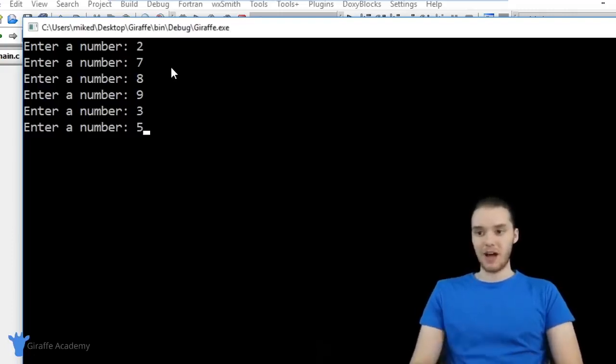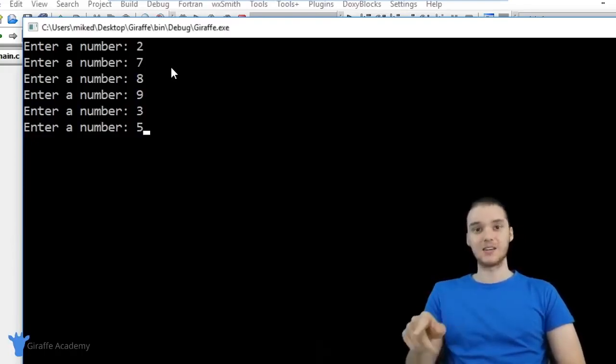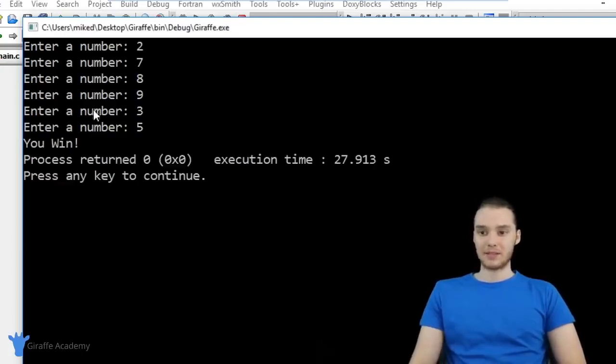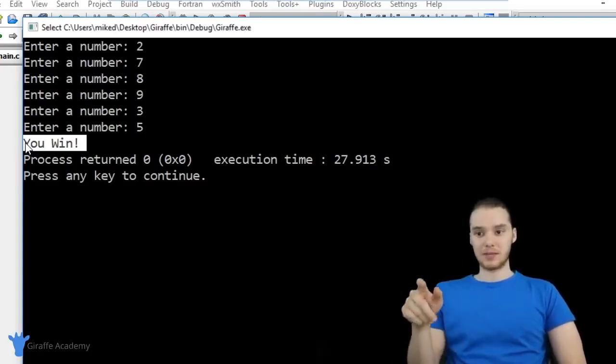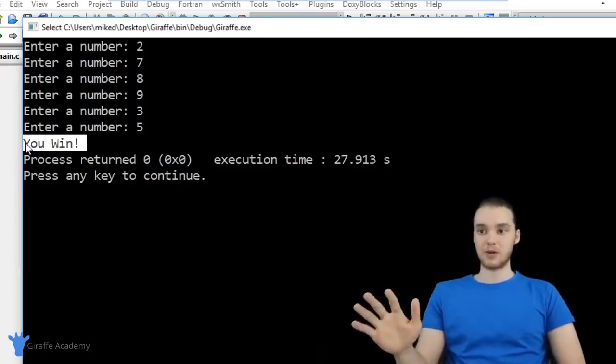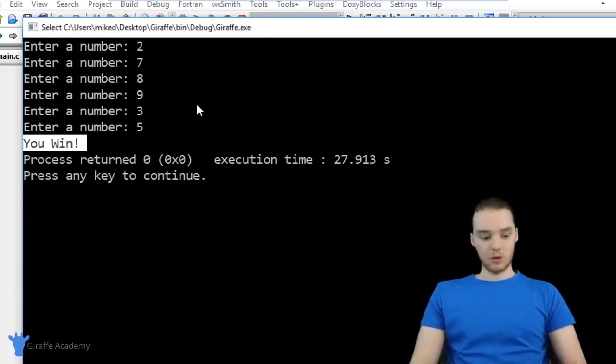So now let's type in 5, and remember 5 is the secret number. When I click enter now, that loop condition is going to end up being false, right? Because the guess is going to be equal to the secret number, and it's going to execute and say, hey, you win, right? So we broke out of that loop. We executed the print statement that said you win, and the program terminated. And that is a really cool little game.